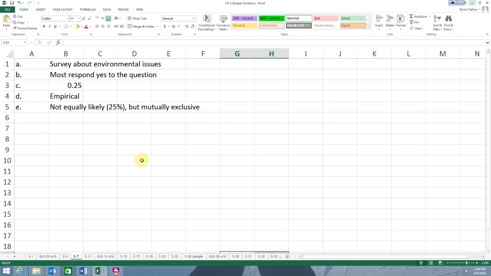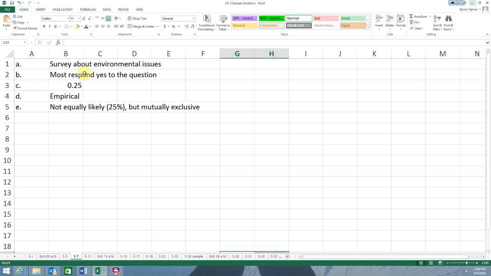We're asking them questions. Okay, and B, then it says list one possible event. And so, I put in that most will respond yes to the question, but the possible event could be that 10% respond no to the question, right? Or that 30% respond yes. Okay, and so there's many different events that could take place.